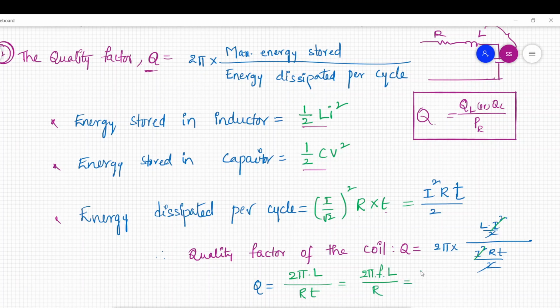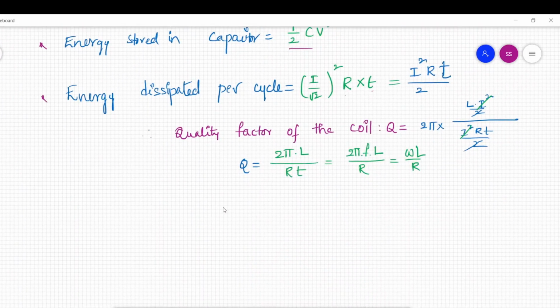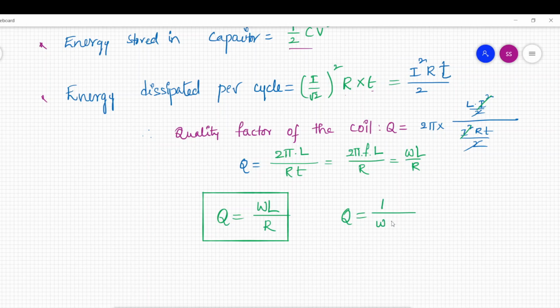So what is 2 pi f? That is nothing but omega, so omega L by R. So the quality factor Q for a series RL circuit will be omega L by R. Similarly, you can also find for RC circuits that Q equals 1 by omega C R. So this is nothing but the quality factor. This is for the series RL circuit, and this is for the series RC circuit.